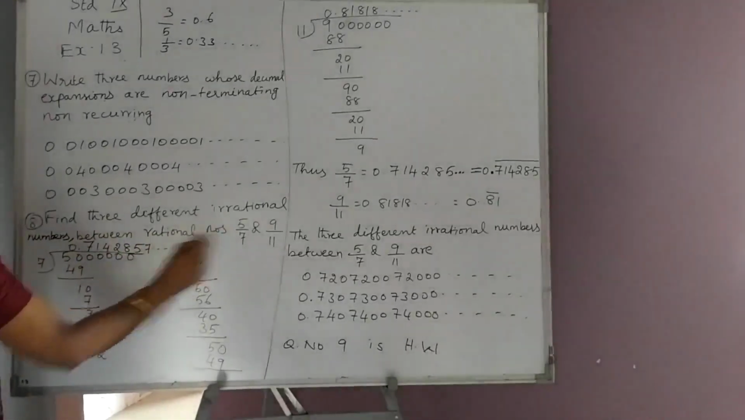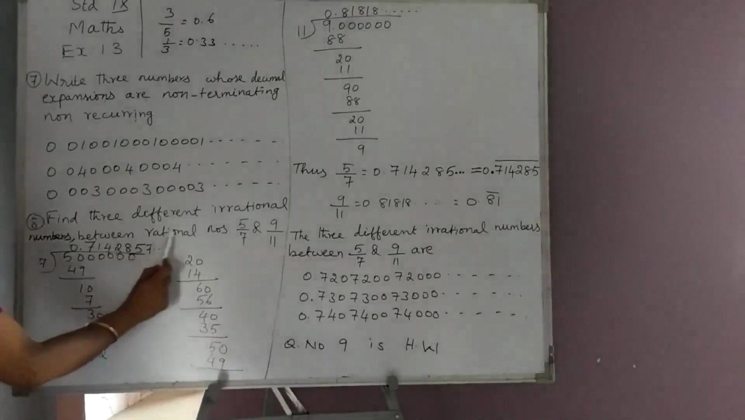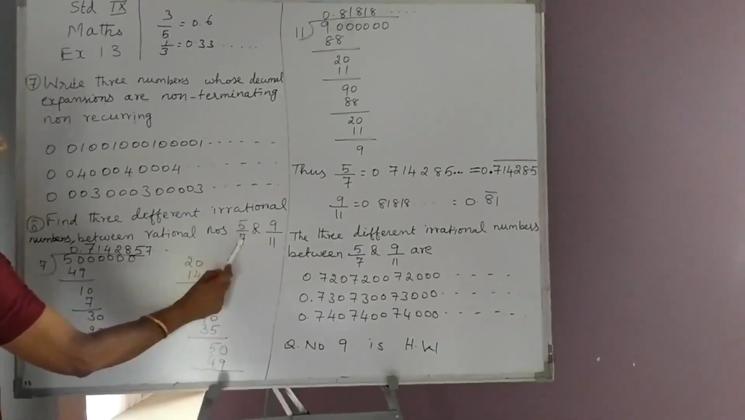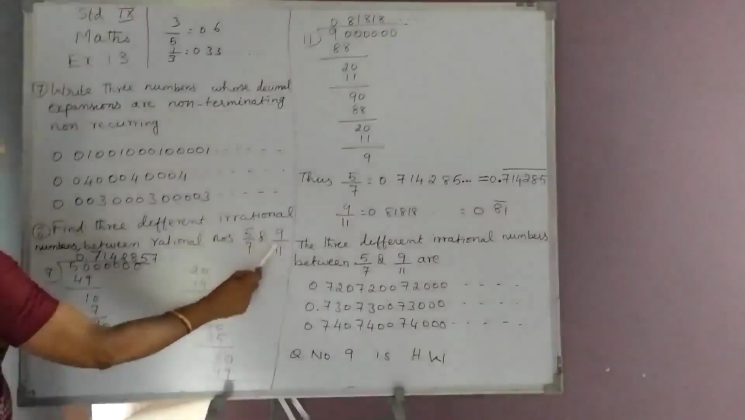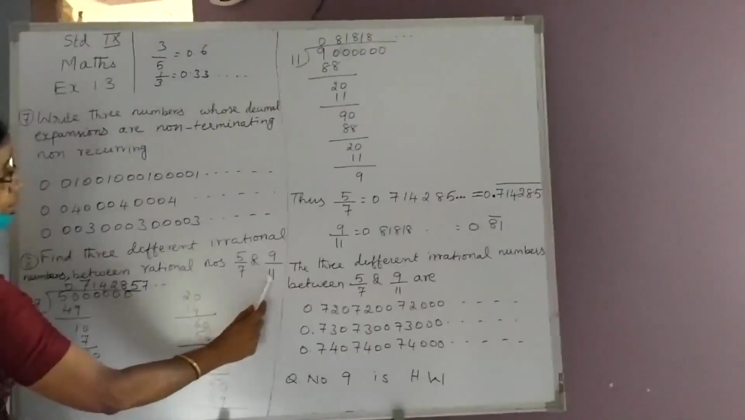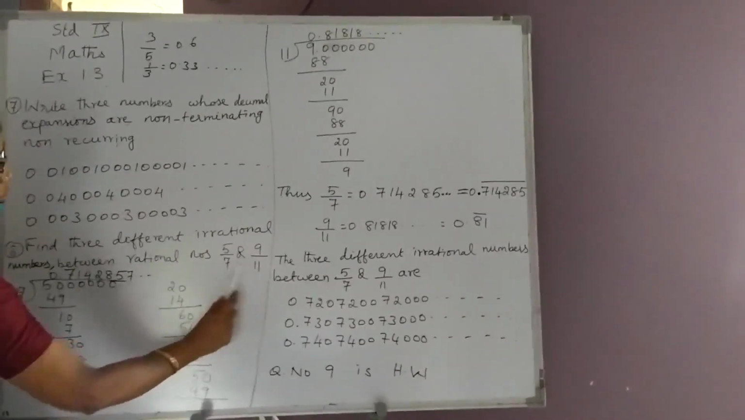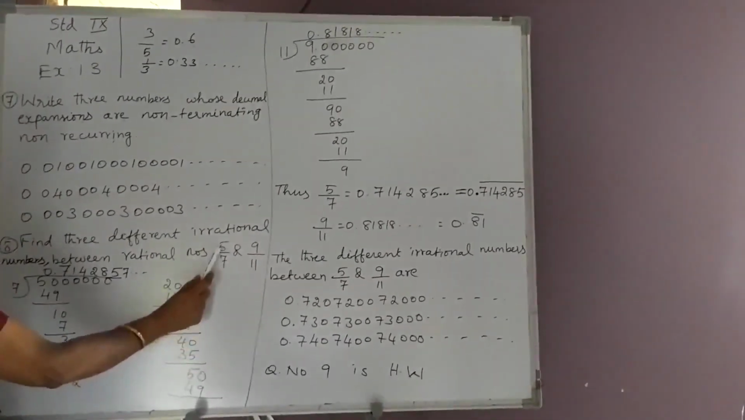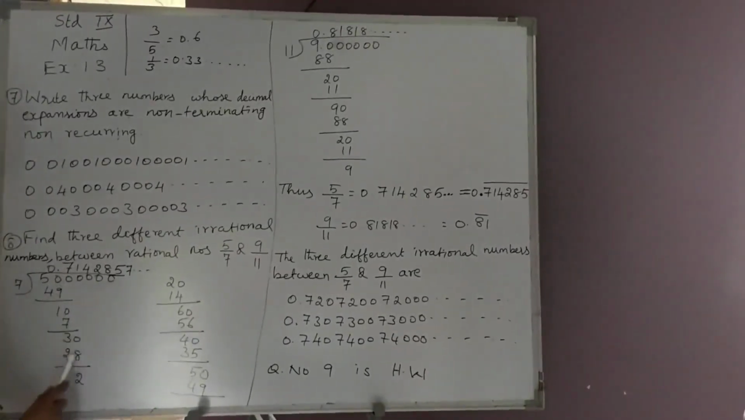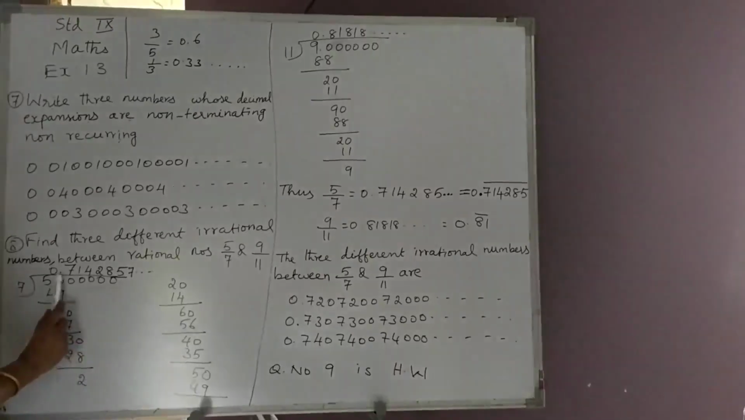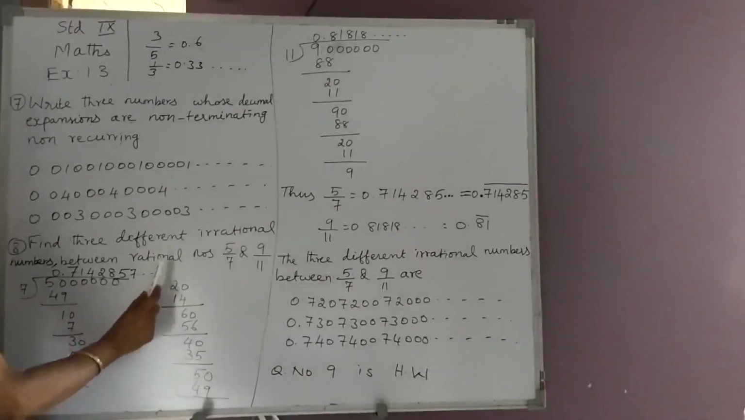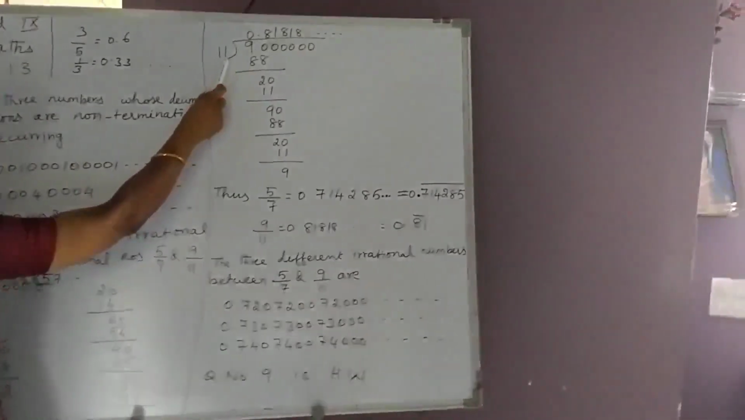Find three different irrational numbers between the rational numbers 5 upon 7 and 9 upon 11. 5 upon 7 is a rational number given, and 9 upon 11 is also a rational number given. We have to write three irrational numbers between these two rational numbers. So we converted 5 upon 7 into decimal form. The division is done over here. You can go through it: 0.7142857, it goes on. Similarly, 9 is divided by 11.